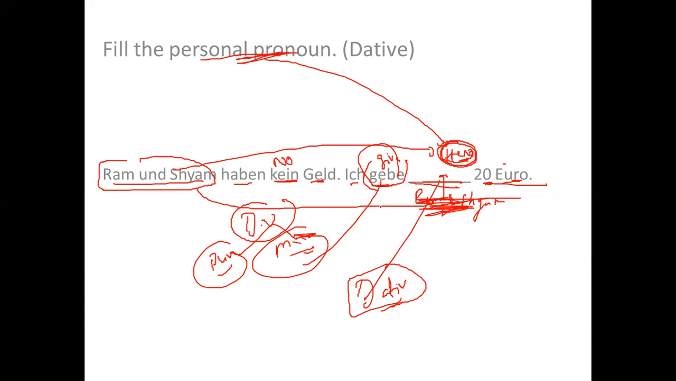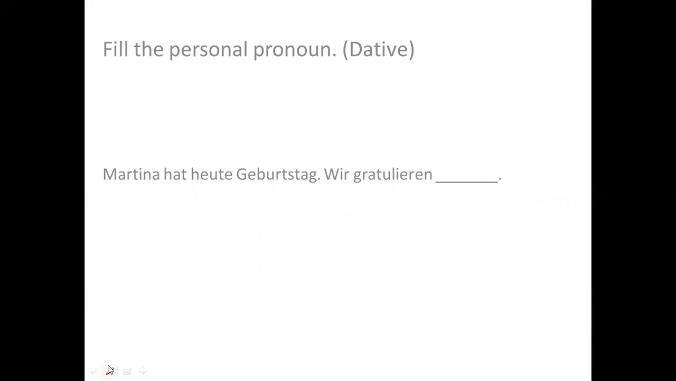Because a dative verb has come, I'll be using the dative. Hence, the answer will be ihnen with a small i. Ram und Sham haben kein Geld. Ich gebe Ihnen 20 Euro. I'll be using dative. Okay, let's look at the next example.